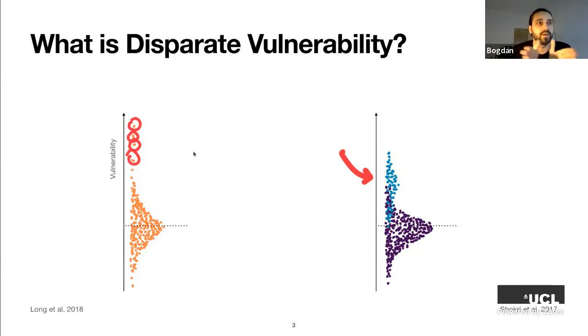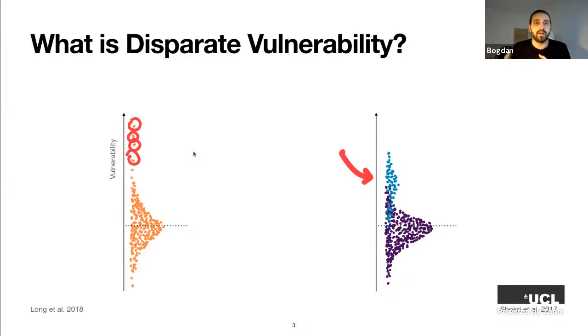In the first flavor of this observation, some researchers have seen that there are records, not necessarily semantically connected in some way, that have higher vulnerability than most of the other records. So they are kind of outliers. In the second flavor, other researchers have observed that there could be whole groups of records that have higher vulnerability than the others.